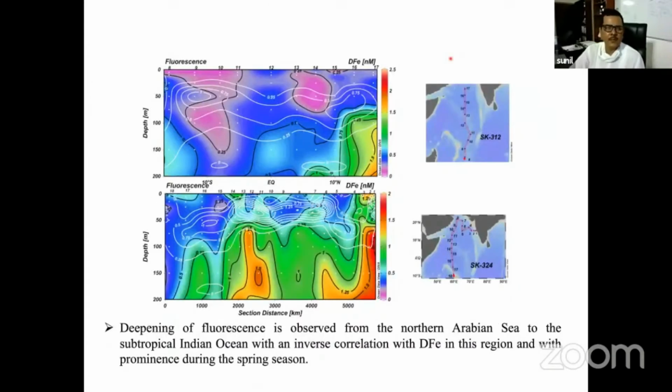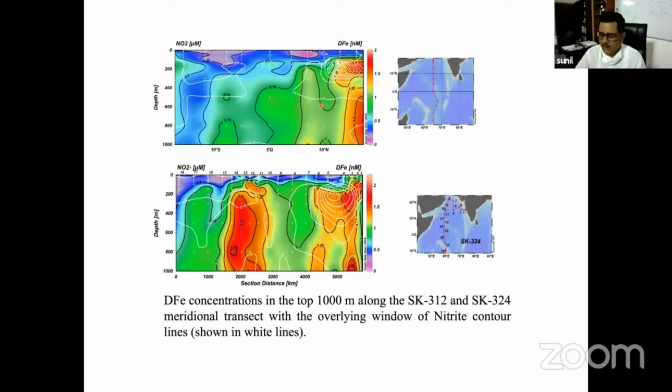And you can see in this plot, fluorescence has been plotted along with the iron concentration in the top 200 meters. Wherever fluorescence is high, meaning productivity is high, the concentration of iron is low. So you can see the iron is getting consumed significantly. And there is a deepening of this fluorescence in the two seasons. They are varying. It is deeper in the spring compared to the fall monsoon. So the depth of productivity is changing because of iron concentration.